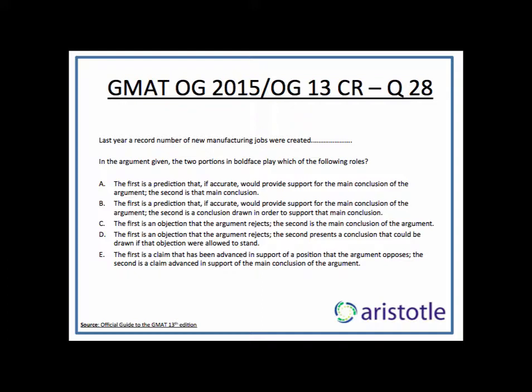So the argument says, last year, a record number of new manufacturing jobs were created. Will this year bring another record? That's a question which I think the argument will now try to answer. Well, a new manufacturing job is created either within an existing company or by the startup of a new company. Within existing firms, new jobs have been created this year at well below last year's record pace. So fewer new jobs have been created this year in existing companies.